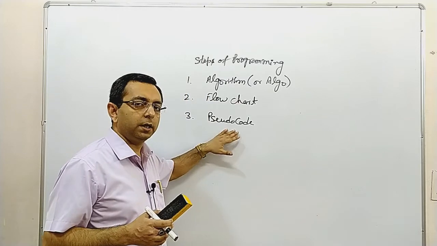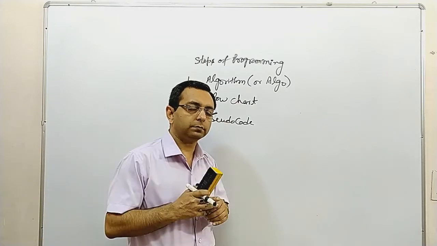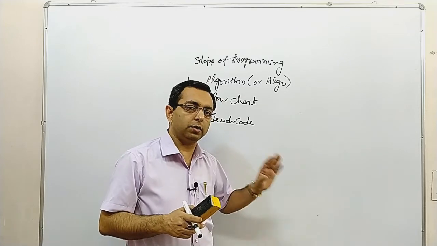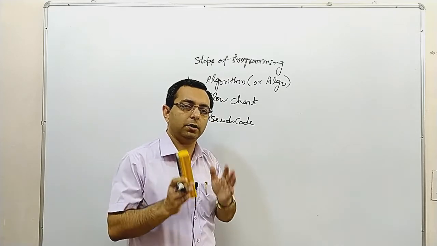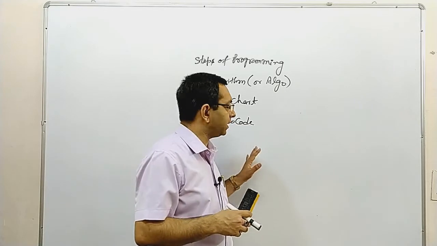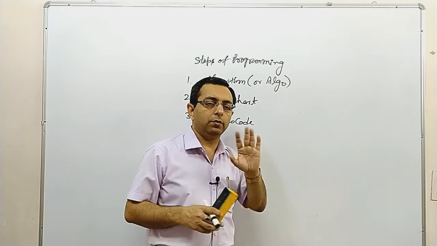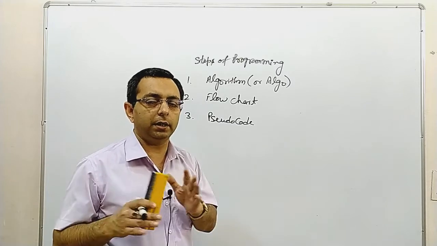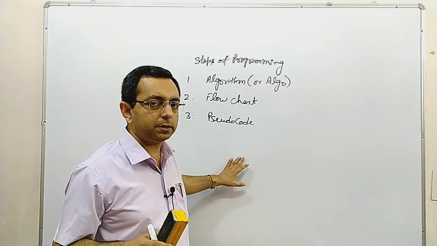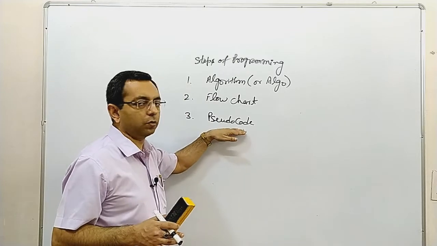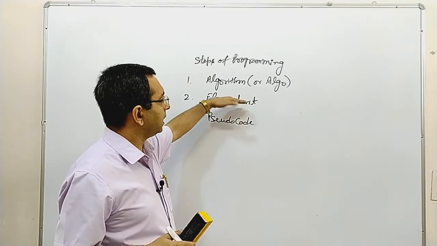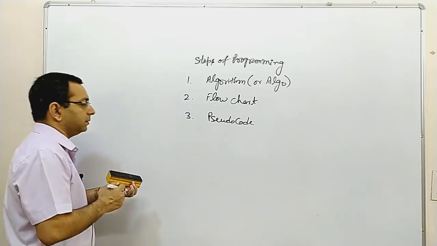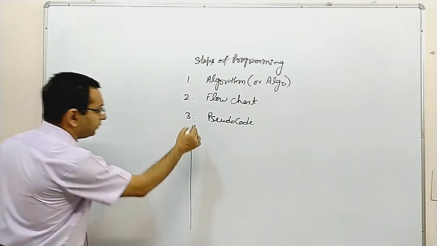So what is pseudocode? Pseudocode is code which is not specific to any programming language. It is not C, it is not Java, it is not C++. I am giving one example of pseudocode. If you are aware of a little bit of C, C++ or Java, then you can understand pseudocode better. Of course, we will discuss it later, after completing the flowchart. So let's see an example of pseudocode.